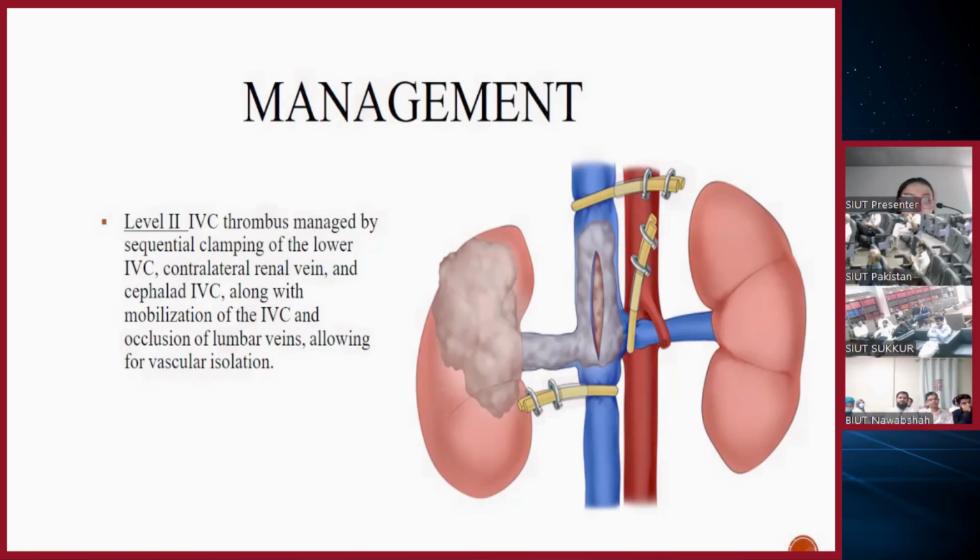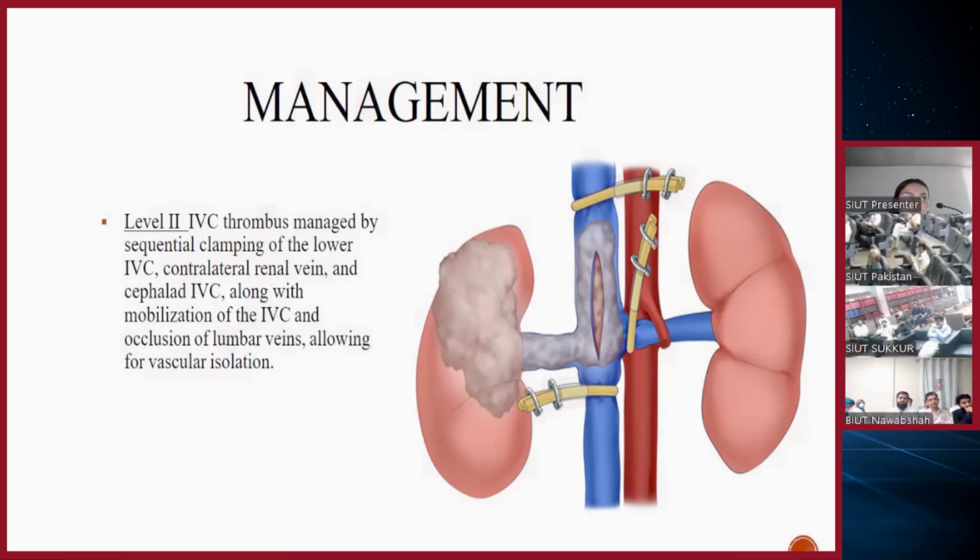One of the things that is very important whenever you're doing a sequential clamping, you need to involve the anesthetist. You don't do it without telling the anesthetist, because you need to tell them that you're going to do a sequential clamping, you're going to do a cavotomy, and at that time, whenever you clamp the IVC, there might be hypotension, and the patient might need intravascular volume. And even before clamping, you need to tell that to the anesthetist so that the anesthetist knows that the intravascular volume is adequate. The patient is hemodynamically stable. And after telling that, then you perform the surgical maneuver, not before that.